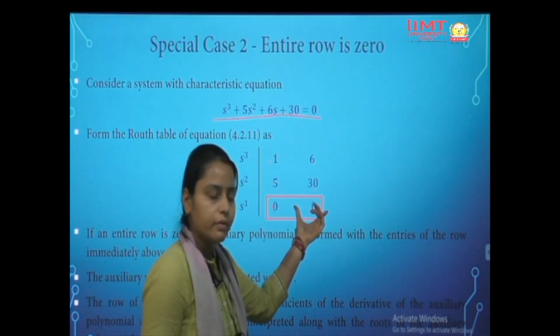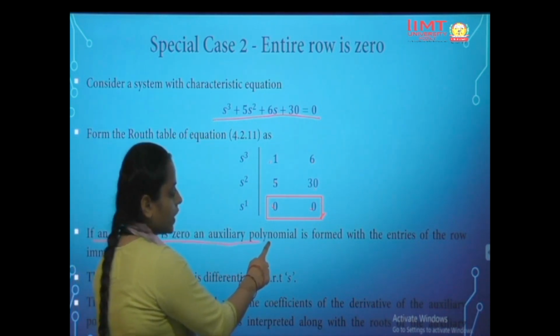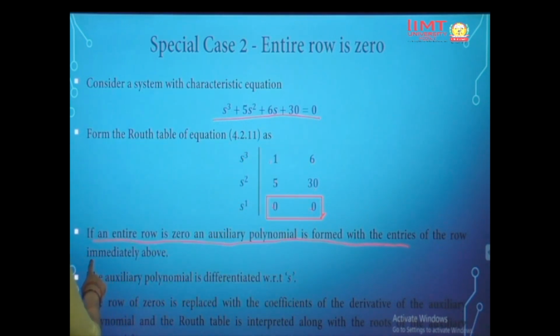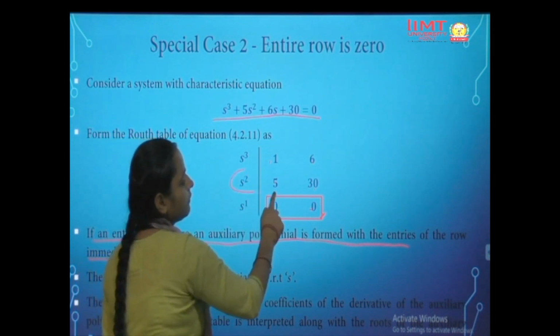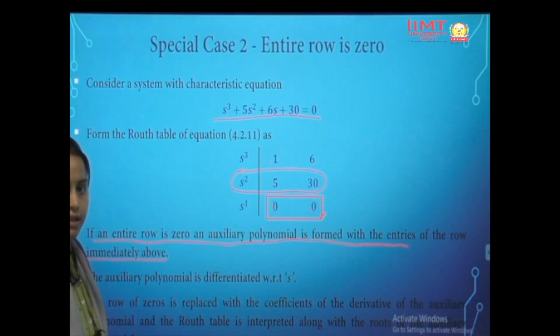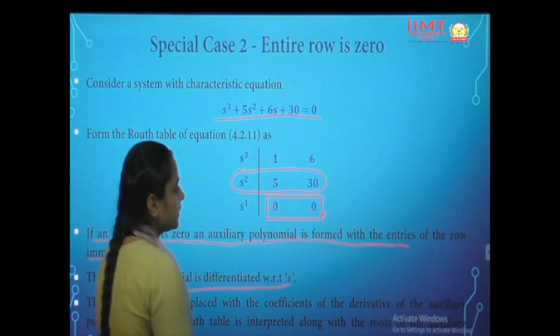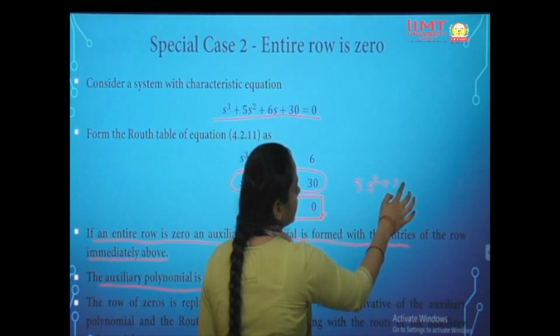So now what we will do, if an entire row is 0, an auxiliary polynomial is framed with the entries in the row immediately above. We will use these entries and make an auxiliary equation, 5s square plus 30 is equal to 0.